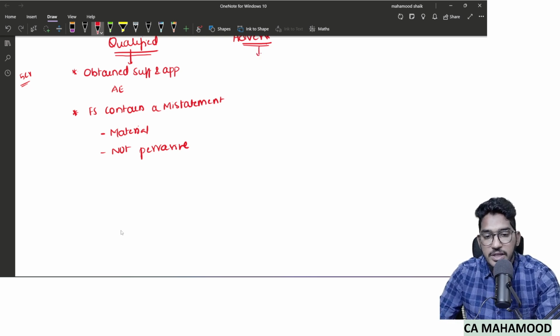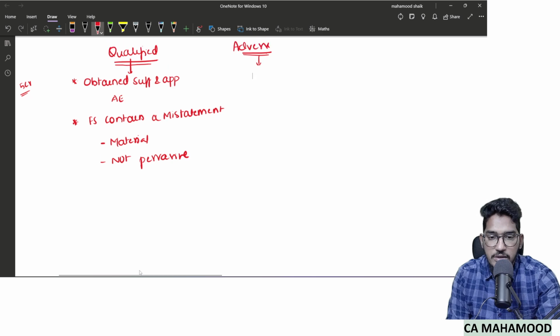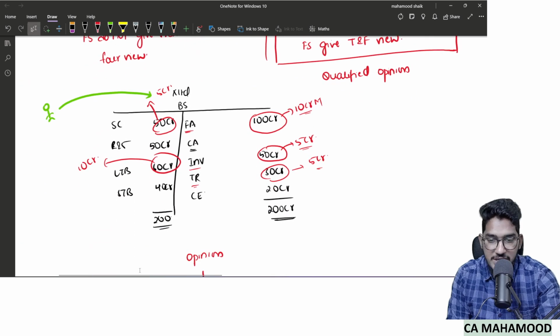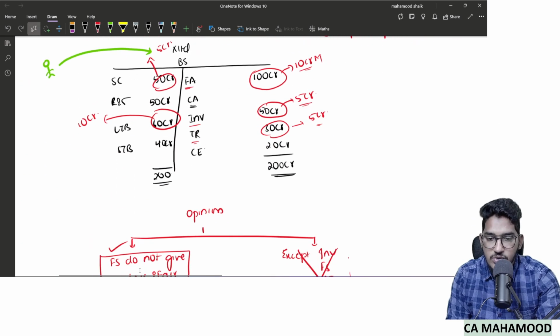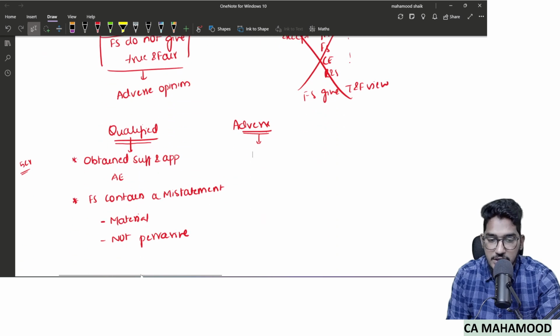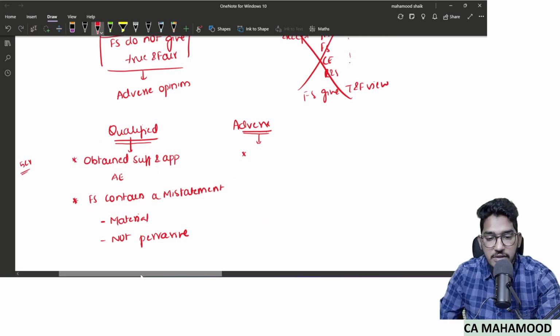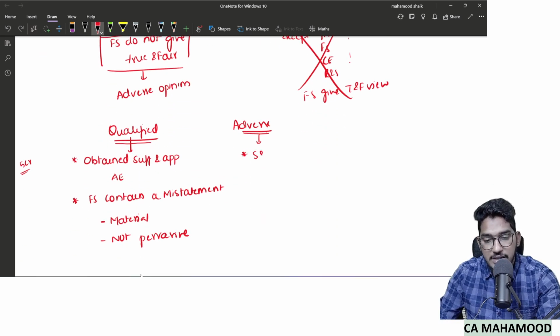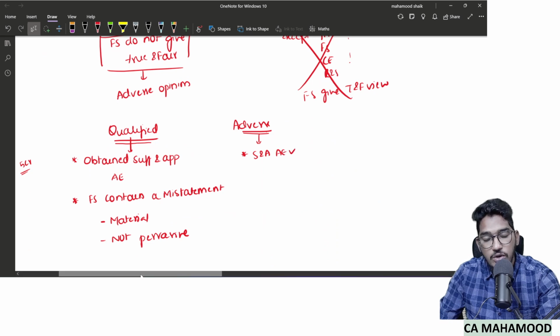Now adverse: in which case has the auditor given an adverse opinion? I am referring to the second case. Under what circumstances have I given it? I have obtained sufficient and appropriate audit evidence.